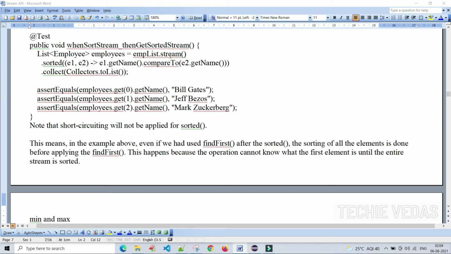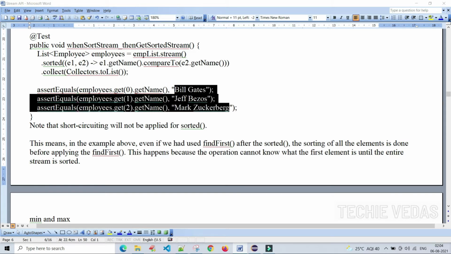See here, we are creating the stream using the emp list. So these are the employees. What we are doing is creating the stream and then .sorted of, this is the syntax. .sorted of employee 1, employee 2, we are comparing. Here we are getting the first employee name and comparing it with the second employee name and we are collecting the data. These are the names of the employees.